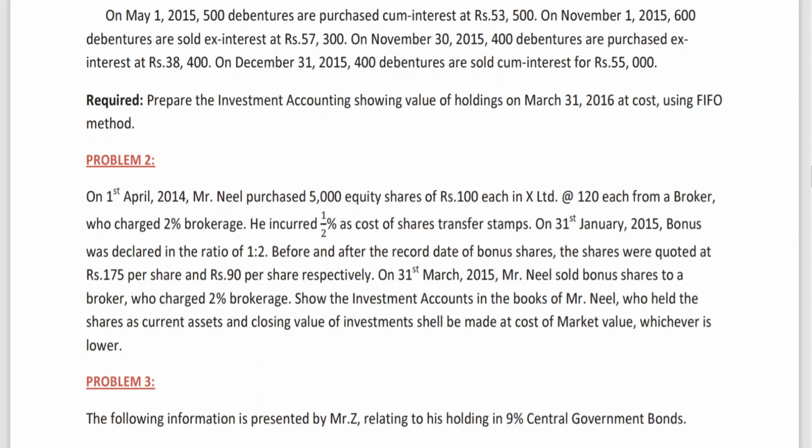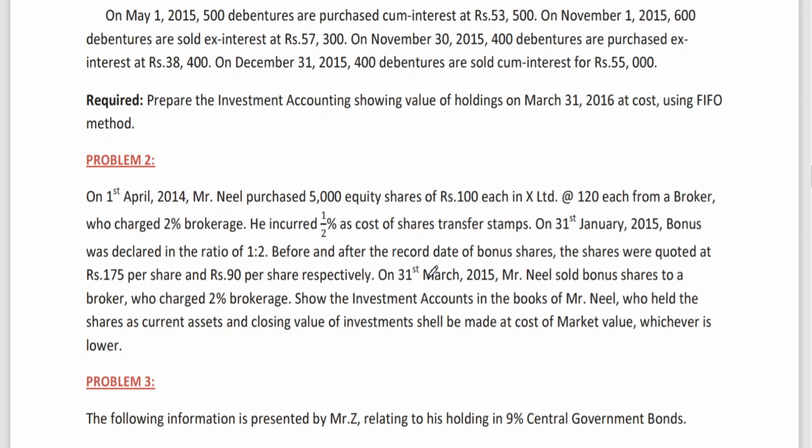Today I am taking up problem number 2. On 1st April 2014, Mr. Neil purchased 5,000 equity shares of 100 each in X Limited at 120 rupees each from a broker who charged 2% brokerage. He incurred half percent as a cost of share transfer stamps. On 31st January 2015, bonus shares were declared in the ratio of 1:2.